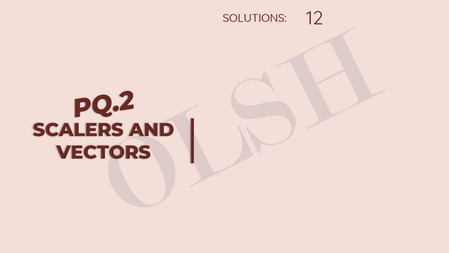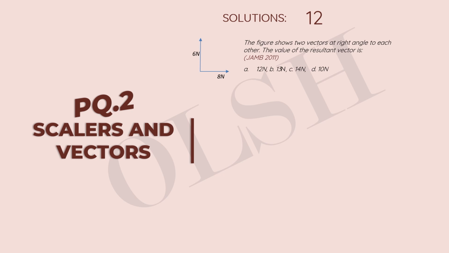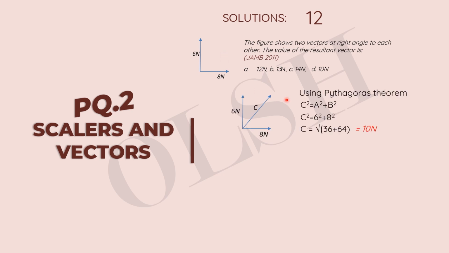Okay, so we move on to number 12. The figure shows two vectors at right angle to each other. The value of the resultant vector is, this is from JAM 2011. So we have to find the value of the resultant vector. This is simple, still the same thing. We use Pythagoras theorem to solve this and we get our answer. a squared plus b squared is 6 squared plus 8 squared, which is 36 plus 64. Find the square root of both sides. We have c to be 10 newtons, which is D.